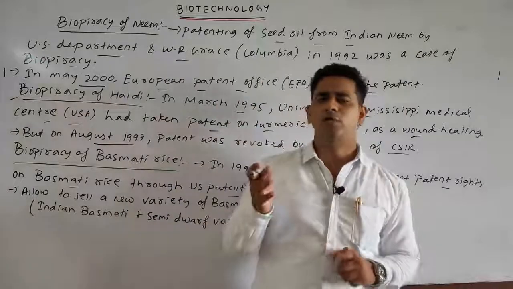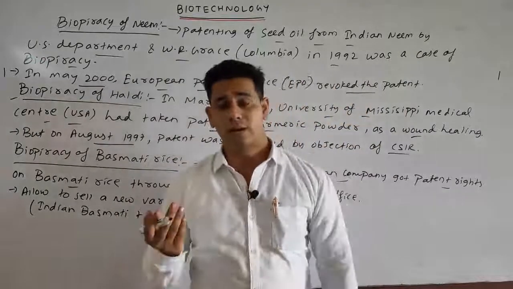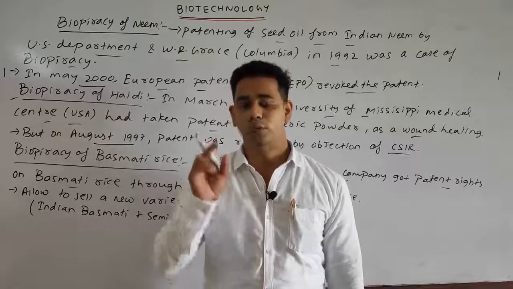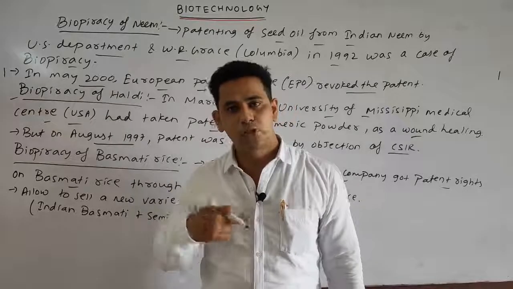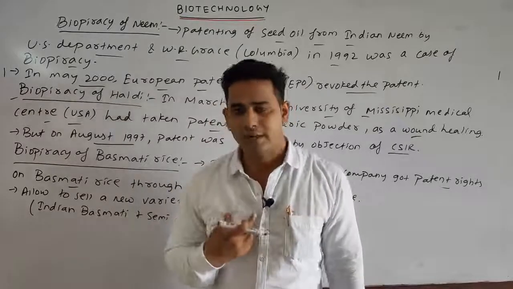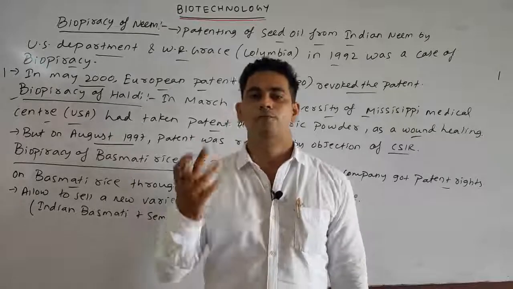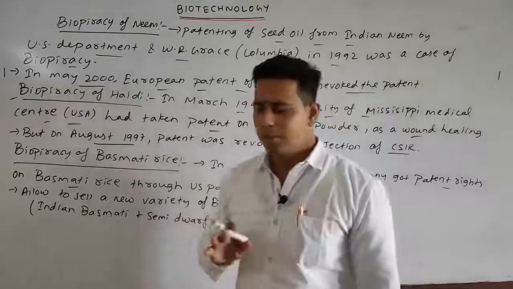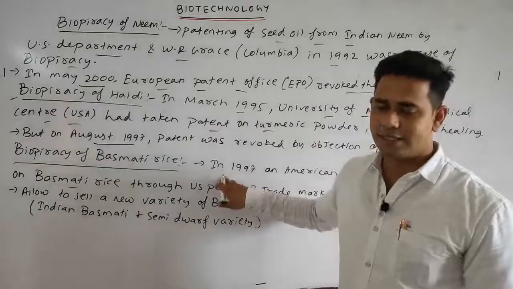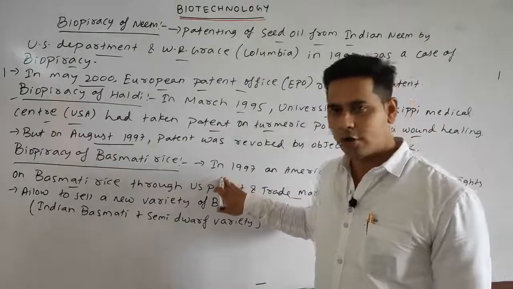We know that over 2 lakh types of rice are present, but basmati has only 20, and we are the main discoverer, the main inventor of basmati rice. But this patent is still not revoked or cancelled.